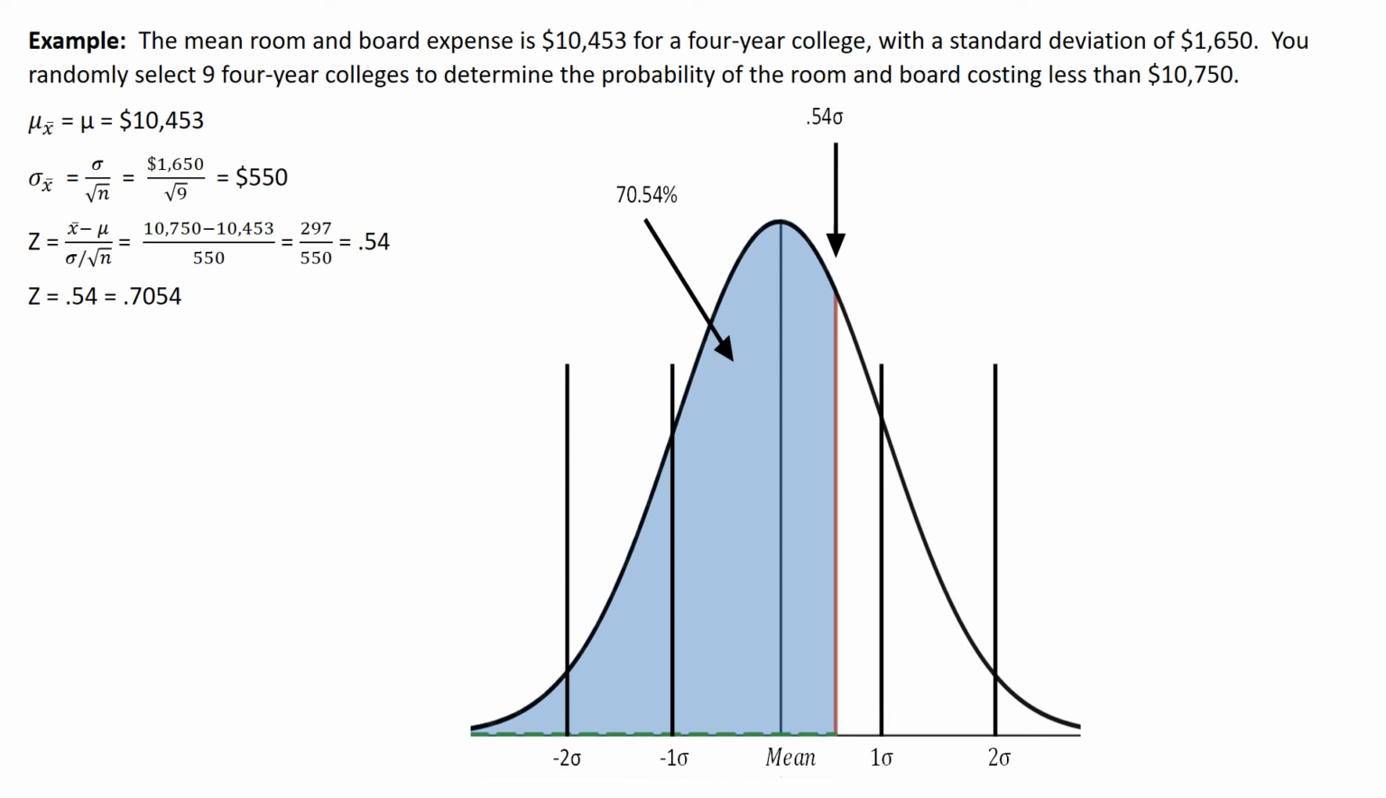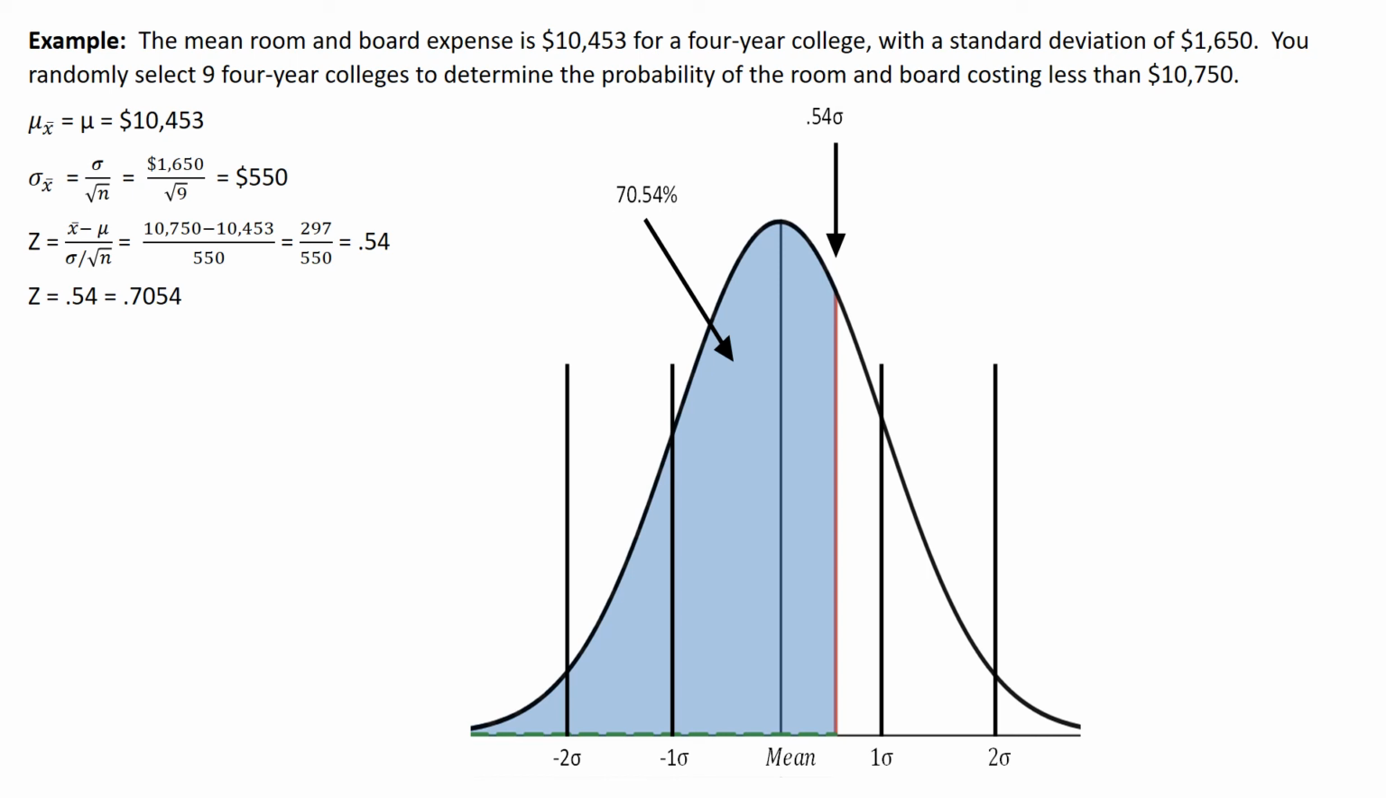Here's another one. Assume the mean room and board expense at a four-year college is $10,453 with a standard deviation of $1,650. We're going to select 9 four-year colleges to determine the probability of the room and board costs less than $10,750. Now that is slightly more than the mean of $10,453. We're going to assume the population mean is the same as the sample mean, since this is a normal distribution, as we're told.